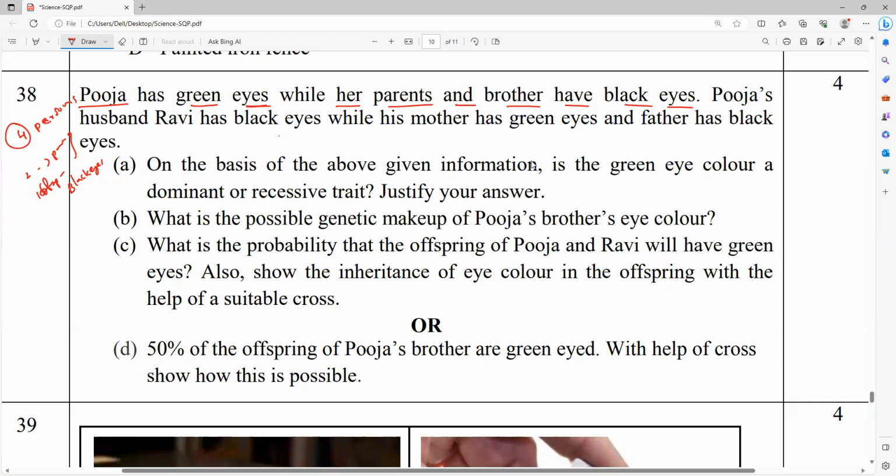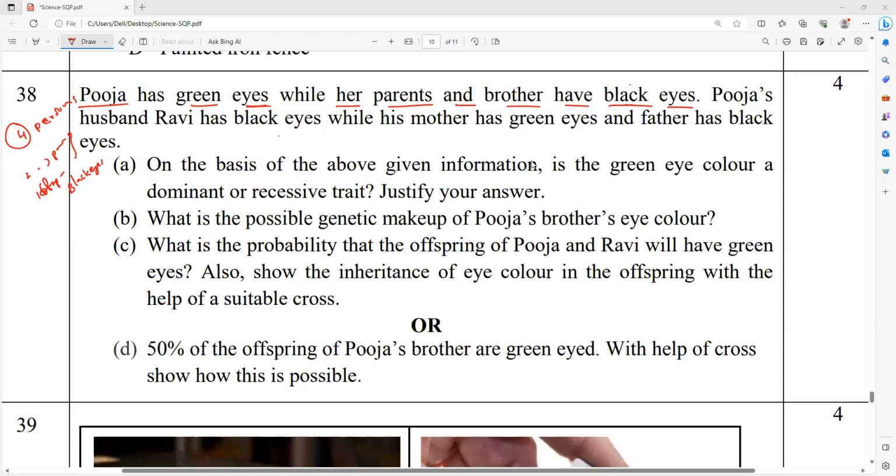So we can see parents and brother both have black eyes. So in a sense, which is the dominant one? We'll take black eyes as the dominant one and green eyes as the recessive one. Am I right, everybody?